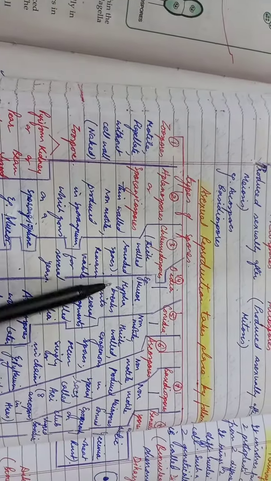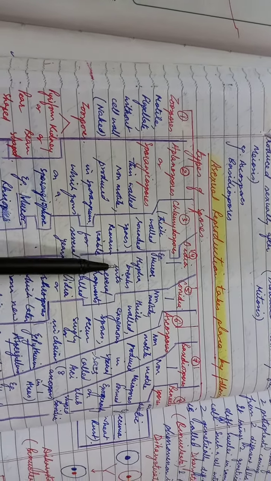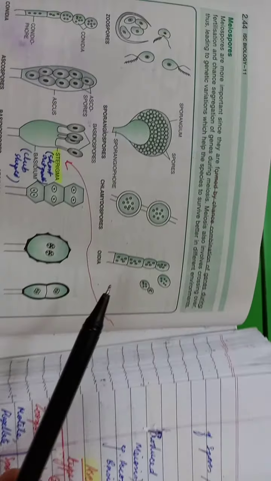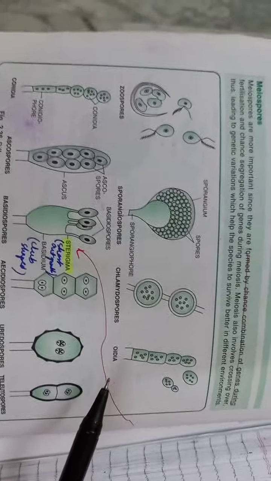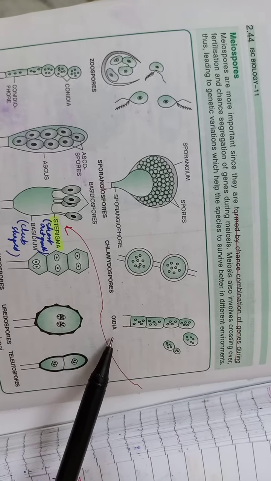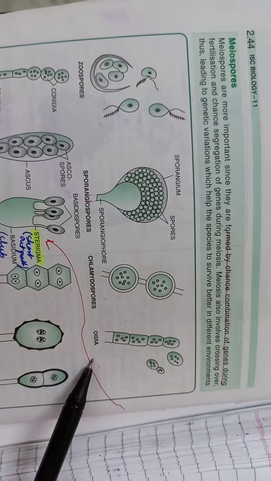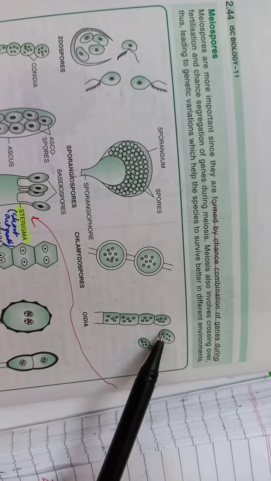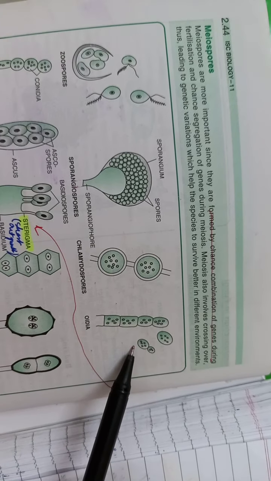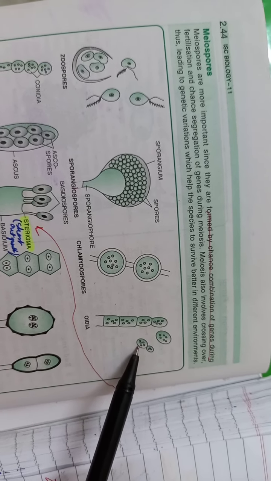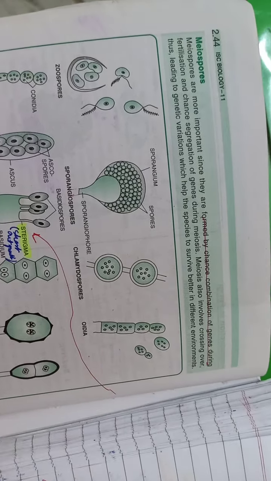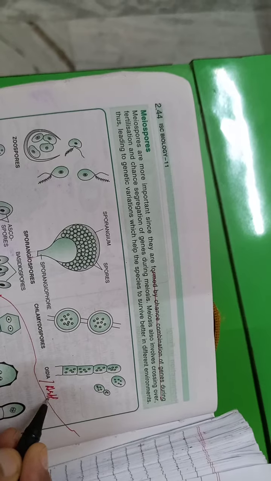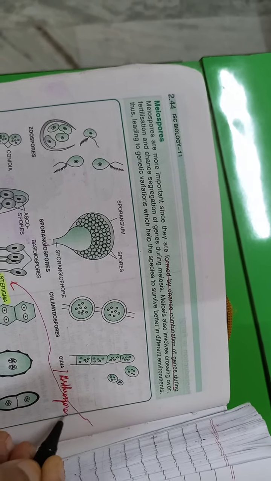Then the fourth category of spores under asexual reproduction is oidia. Let us see how they look. Oidia are formed in certain fungi. Once again comes the example Mucor. In this, the hypha, as you can see, breaks up into several fragments or pieces. And these pieces are called oidia, or arthrospores. The same are also called arthrospores.